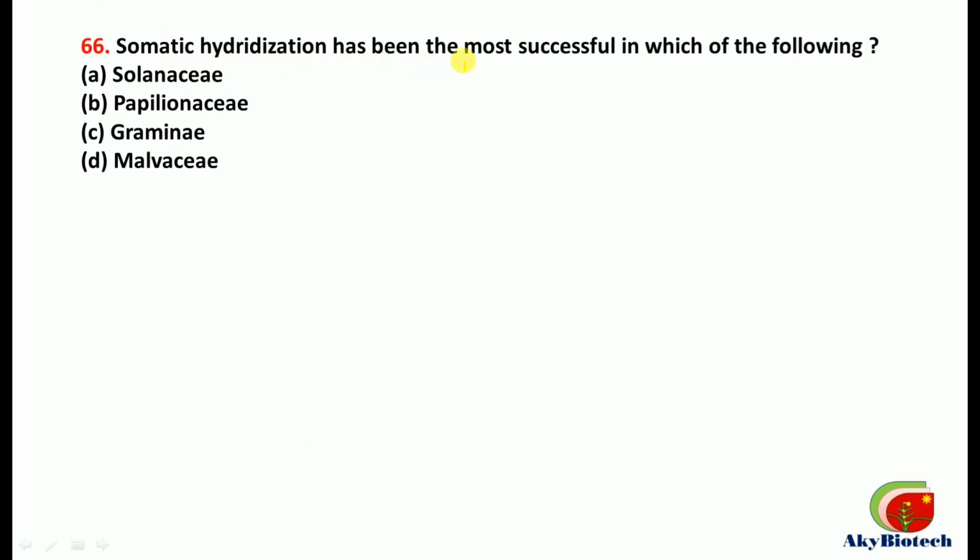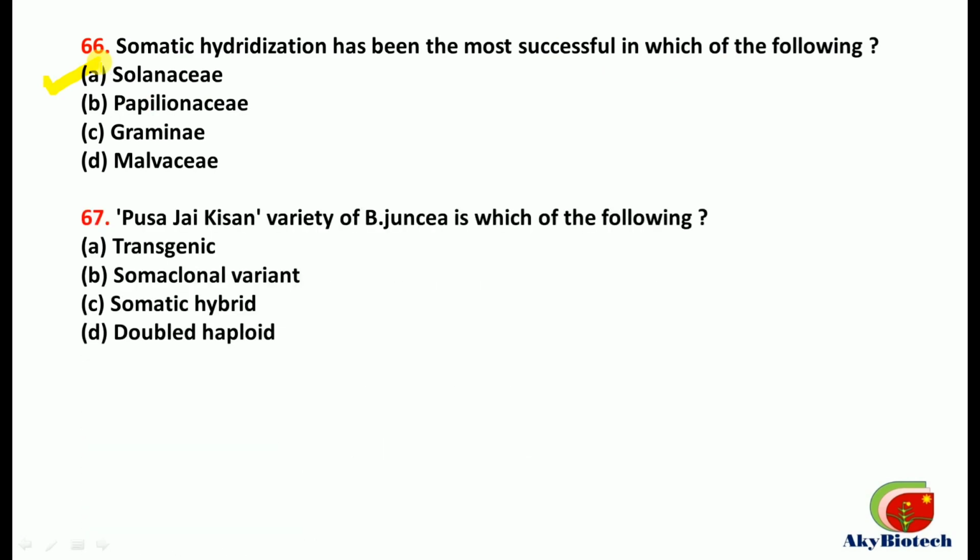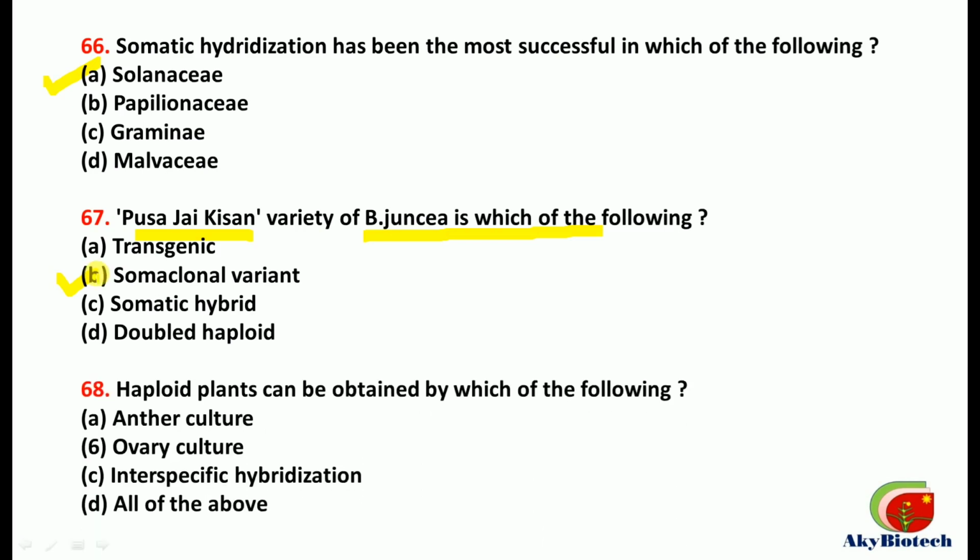Somatic hybridization has been the most successful in which of the following? So it is most successful with this family, that is the Solanaceae family. Number 67. Pusa Jai Kisan, variety of Brassica juncea, is which of the following? This is a somaclonal variant. Again an important question, repeated many of the times in the examination.